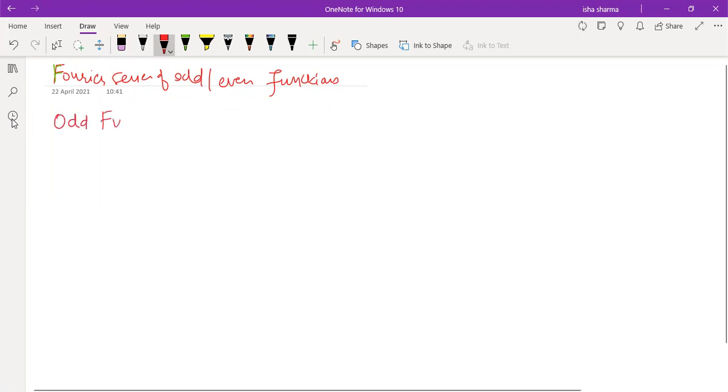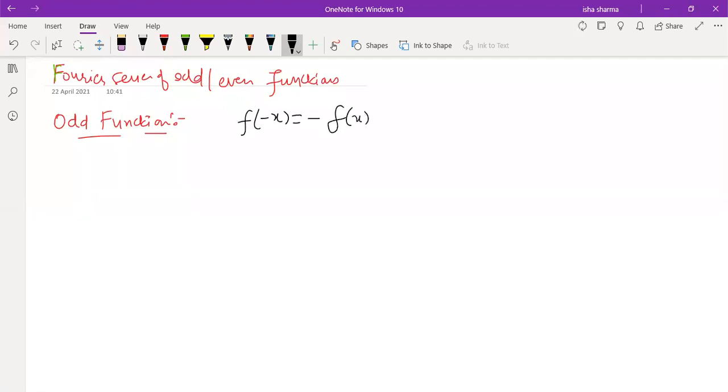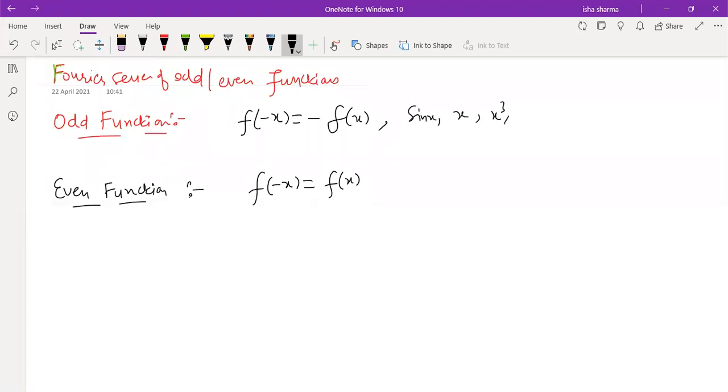Let's revise these definitions. What do you mean by an odd function? If f of minus x is minus of f of x, if any function satisfies this, we call it an odd function. Otherwise, if f of minus x is the same as f of x, in that case we call it an even function. The examples of odd functions are sin x, x cube, x square into sin x.